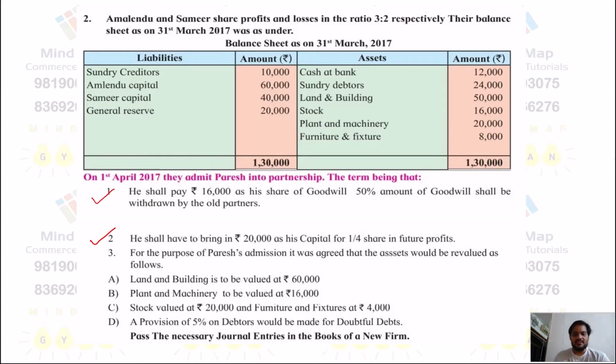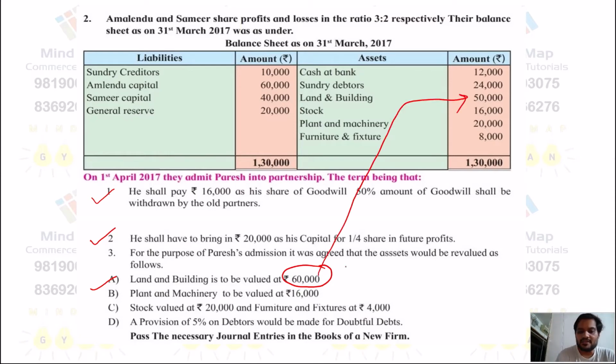Now for the third adjustment, there is revaluation, because for the purpose of Paresh's admission it was agreed that the assets would be revalued as under. Revaluation means whatever the changes in the assets and liabilities as on the date the new partner is admitted. So A, land and building is to be valued at 60,000, and the book value is given as 50,000.